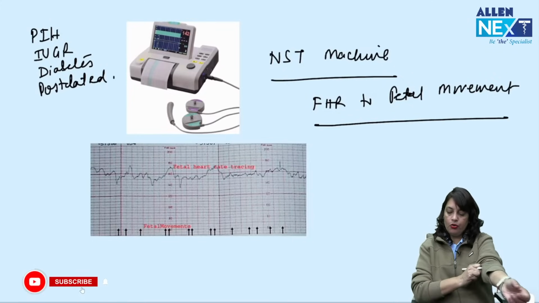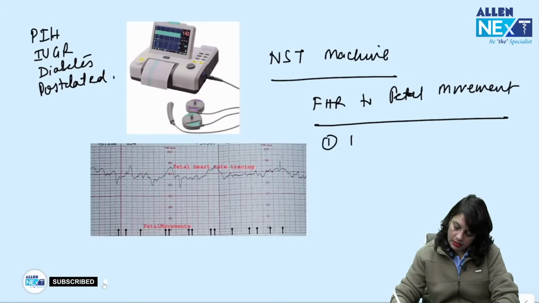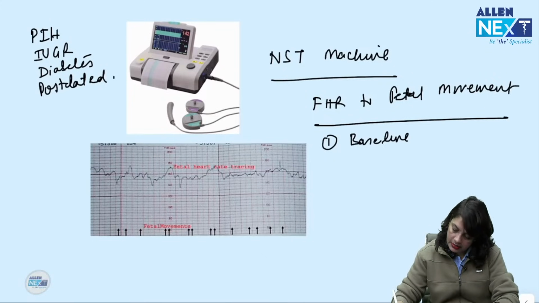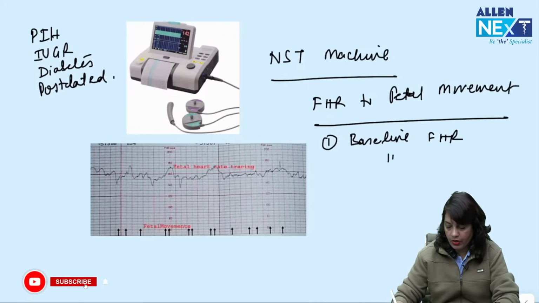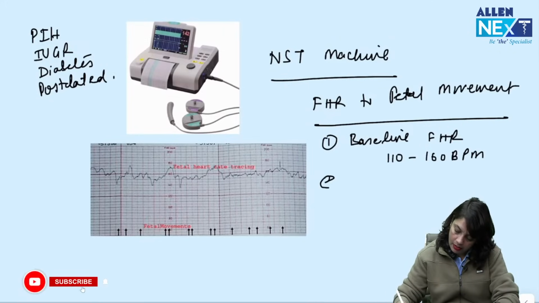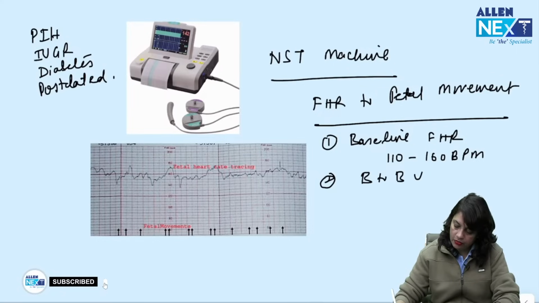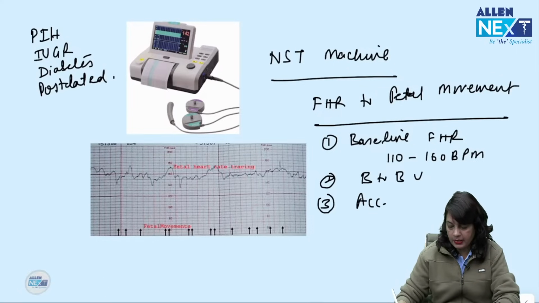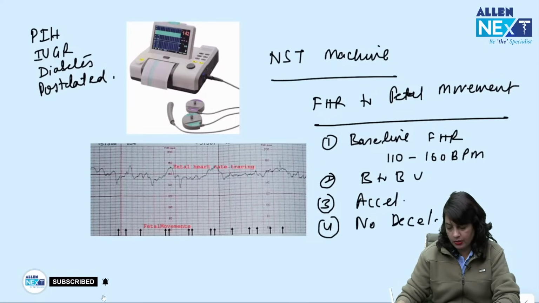Okay, you check 4 fetal parameters, that is baseline fetal heart rate, which is 110 to 160 beats per minute, beat to beat variability, presence of acceleration and no deceleration.